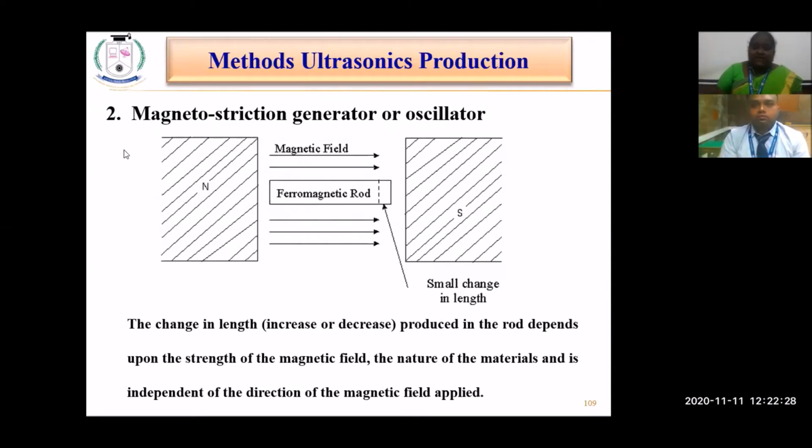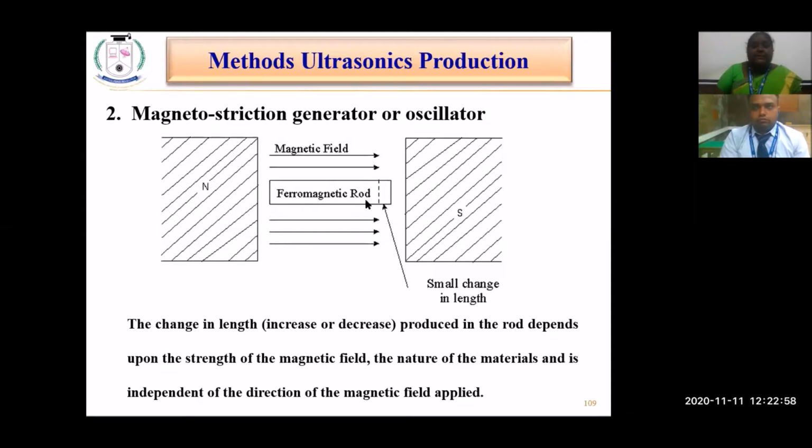Whenever the rod is magnetized, that is, whenever the magnetic field is induced, there will be a small change in the length of the rod, most probably an increase. This change in length, increase or decrease, depends upon the strength of the magnetic field applied and the nature of the material of the rod. It is independent of the direction of the magnetic field applied.